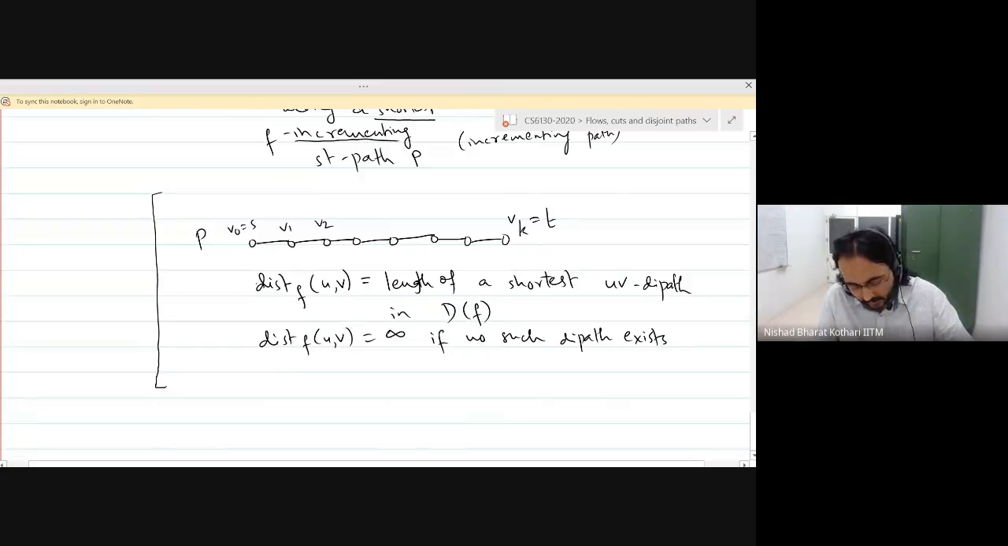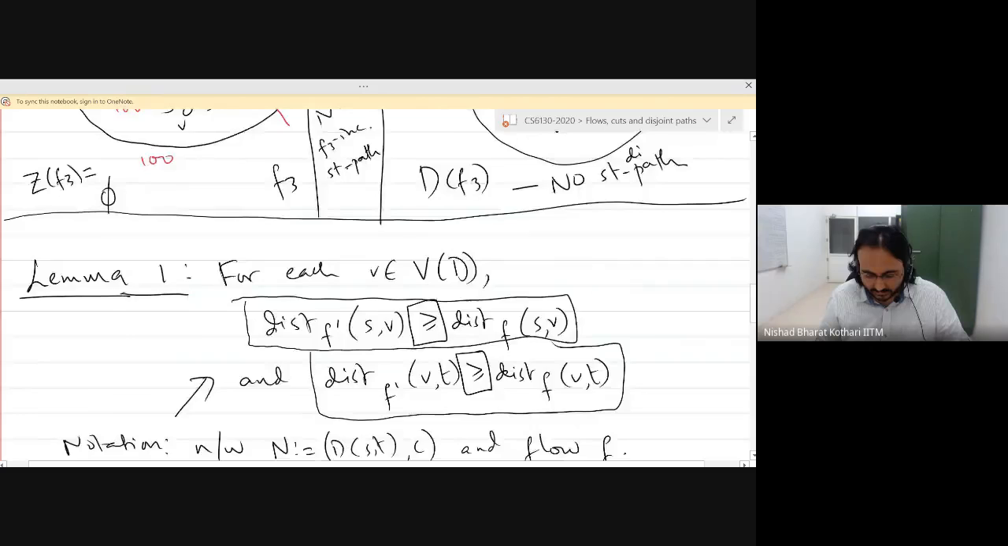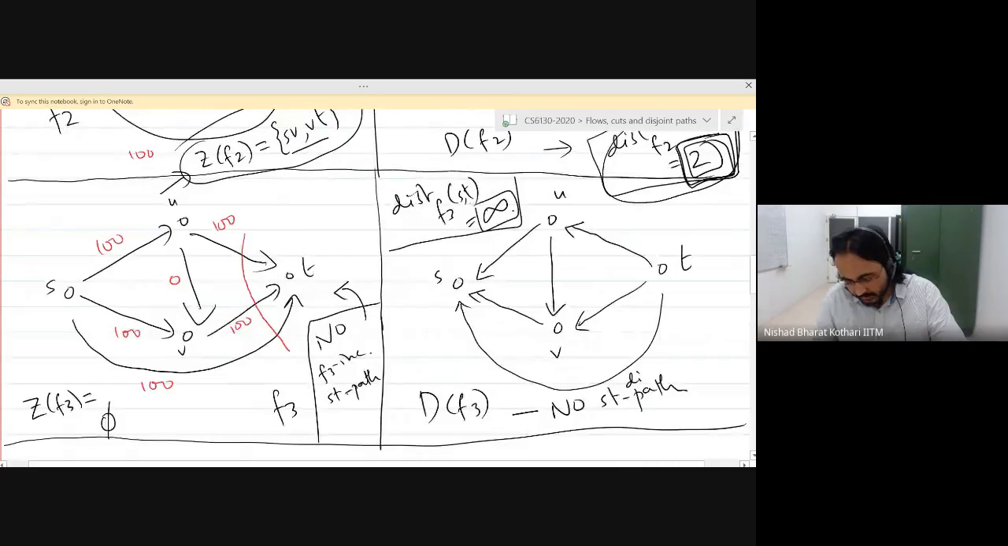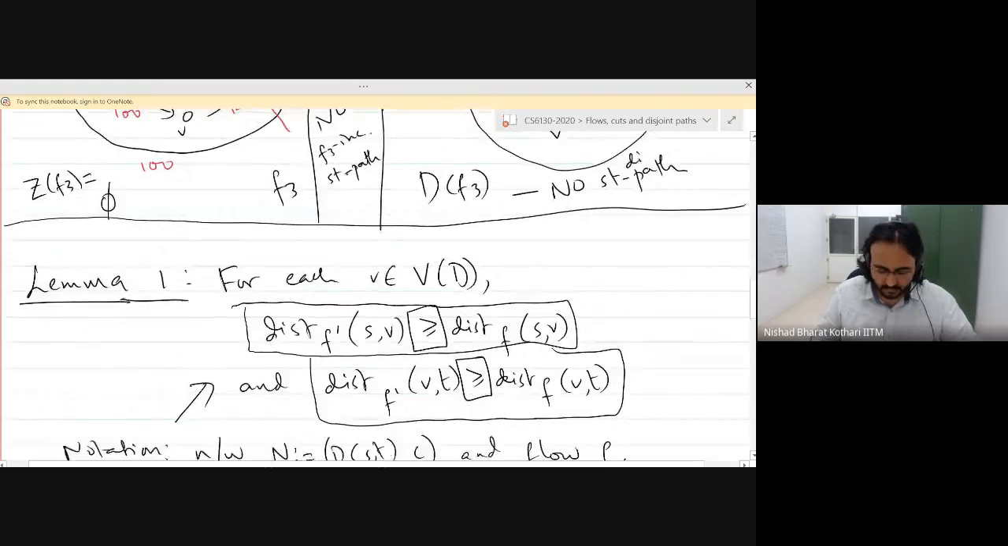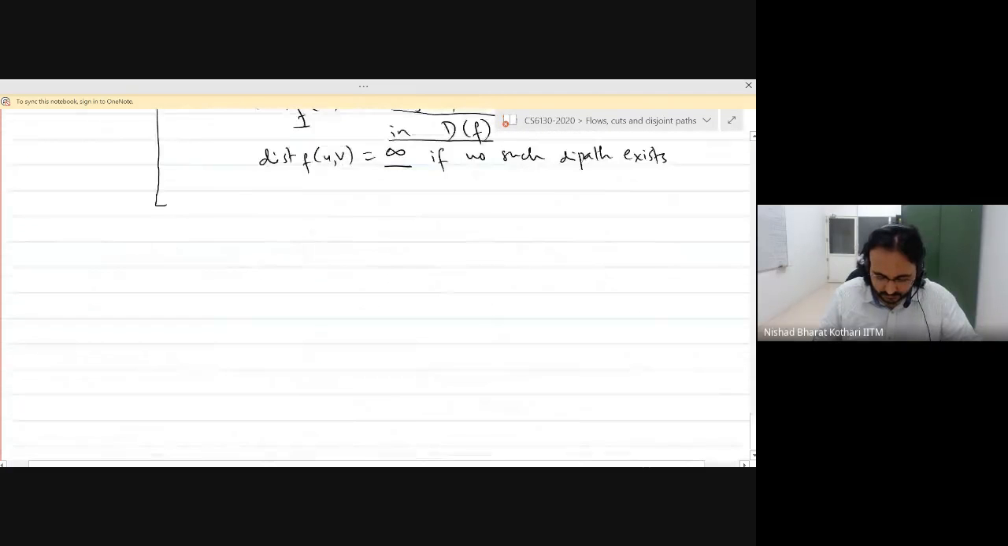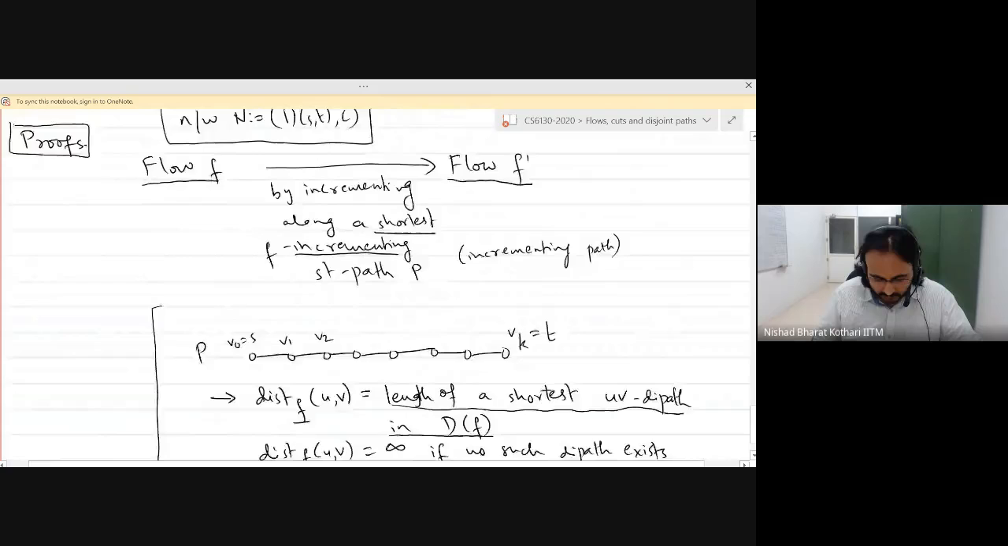And the notation that we are going to use, that we also used yesterday, is that the distance with respect to the flow F between U and V denotes the length of a shortest UV dipath in the auxiliary digraph DF. Okay? And this is going to be infinity if no such dipath exists. As in the case of F3 in our example yesterday, the distance here was infinity because there was no ST dipath. Okay? Good. All right, so let's start with some observations.